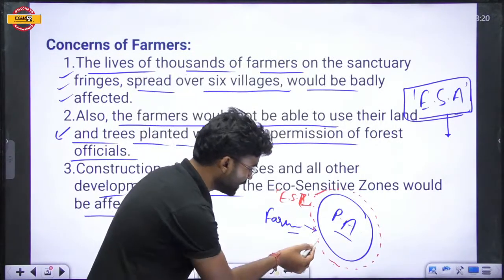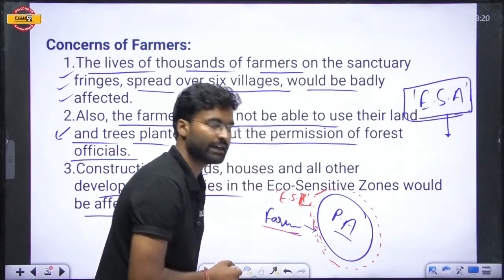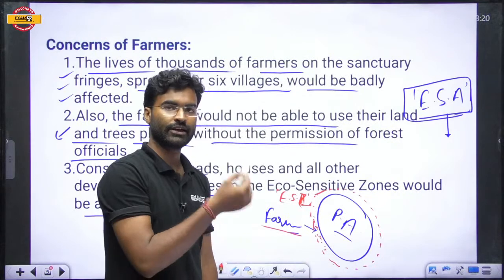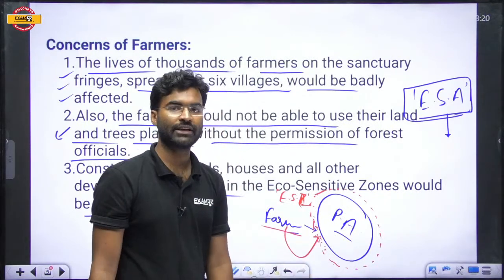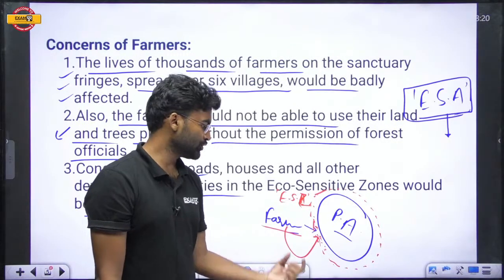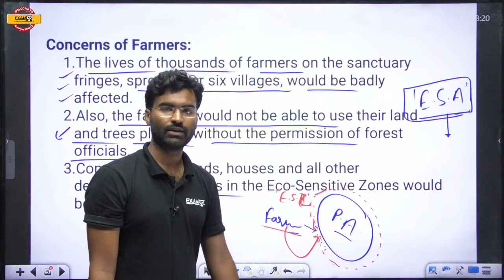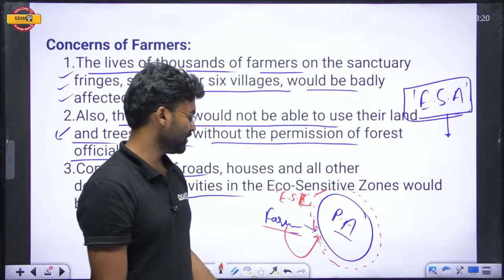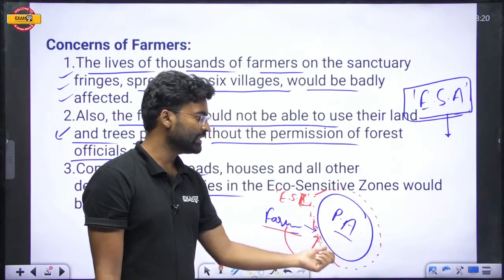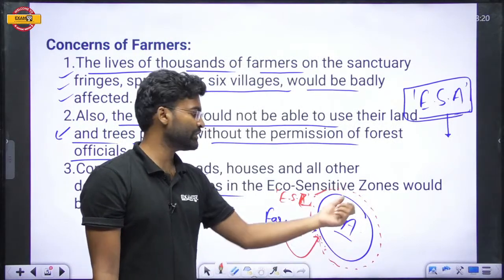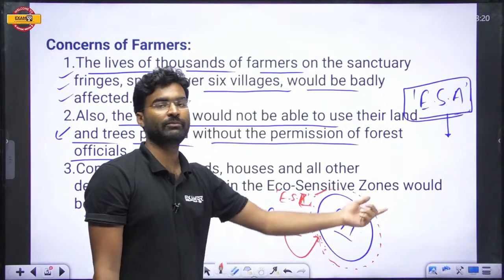The land which was used by the farmers in the usual, traditional manner now requires permission from the authorities after the declaration. So it will take time and bring other complexities. So it is a very tough task for farmers, and all the farmers and people who are living in this circle or in this zone will be affected.